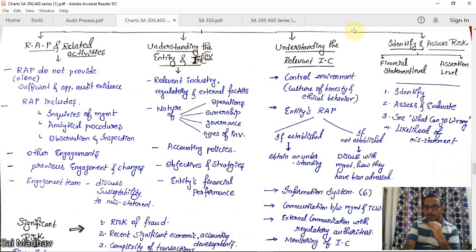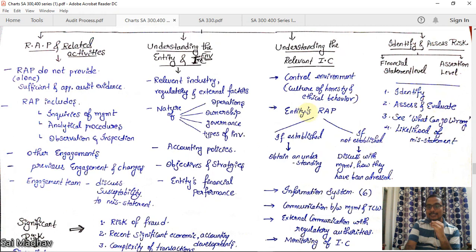Now, understanding the relevant internal controls. How can you understand? By looking at the control environment. What is the control environment? A company is nothing but managed by people: management, TCWG, and employees who work there. The culture of honesty and ethical behavior. What is the culture there? If management is really honest, then there is a chance for good controls and good internal control. So there should be an overall culture of honesty and ethical behavior among all the people there.